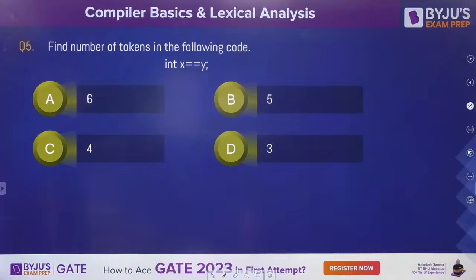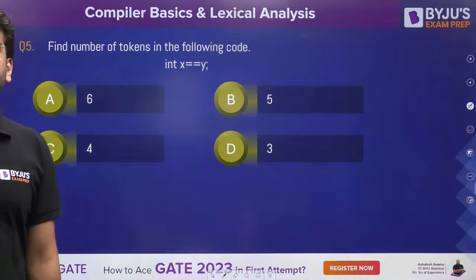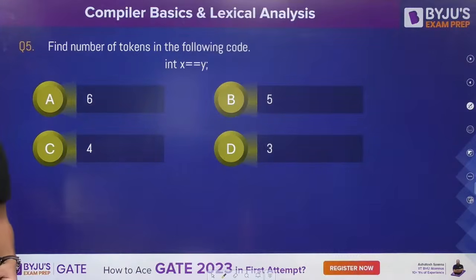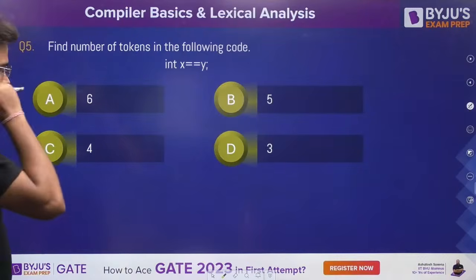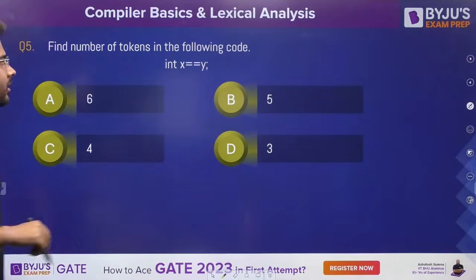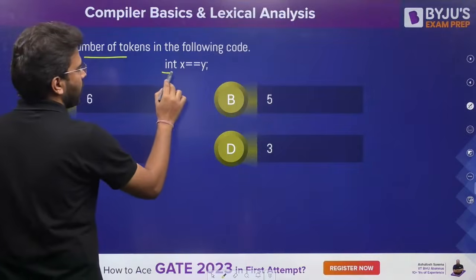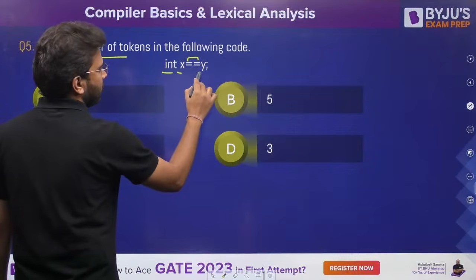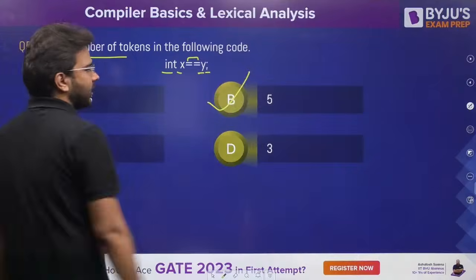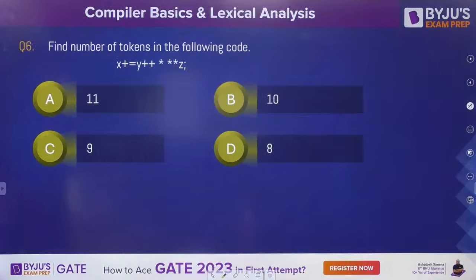Find the number of tokens. Quickly, guys. Let's do it quickly. Yes, there will be a syntax error in the previous question, Subrajit. That is correct. But no lexical error. Clear? Let's see this. Find the number of tokens. 1, 2, 3, 4 and 5. Option B is the correct answer. What about this one? Number of tokens in the following code. Quickly do it.